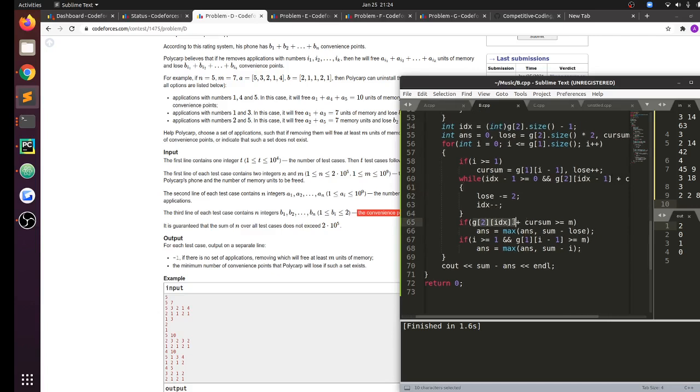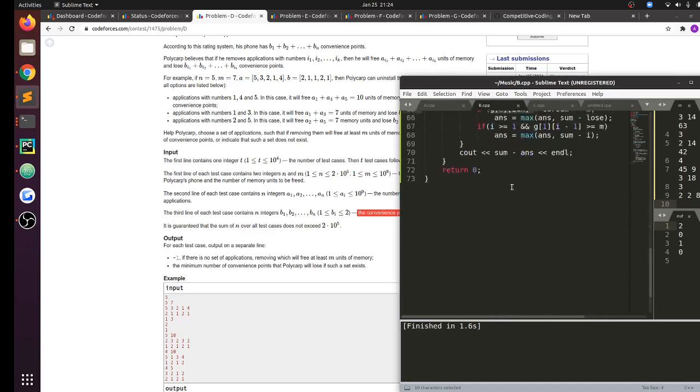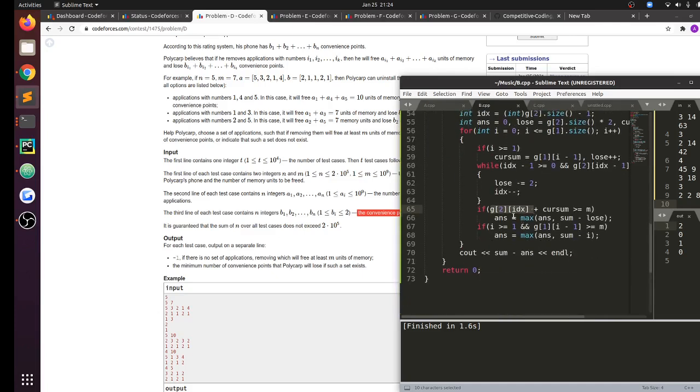So if g of 2 idx plus current sum is greater than or equal to m, so in this case answer would be maximum of answer comma sum minus lose. Okay, did I remove lose? No, I did not. So answer equal to max of answer comma sum minus lose if i is greater than or equal to 1 and g of 1 i minus 1 is greater than or equal to m.